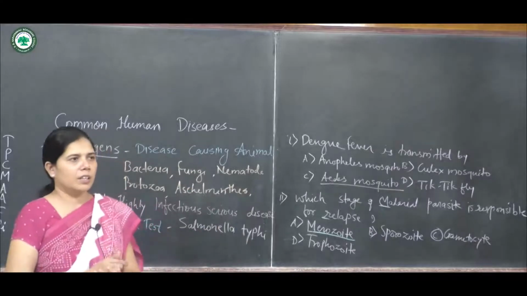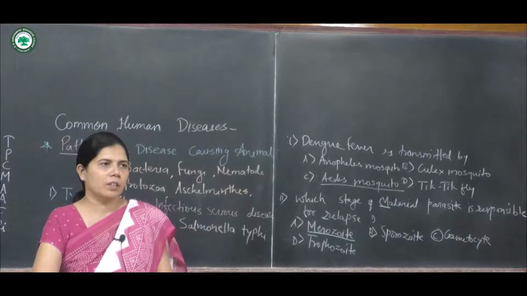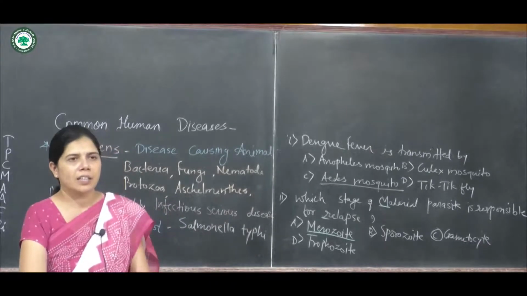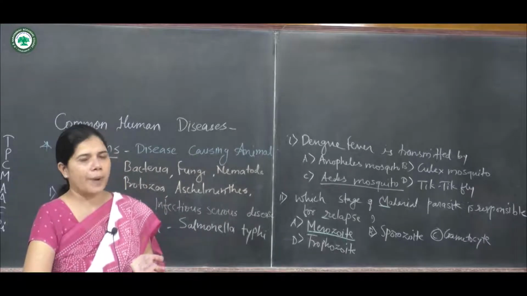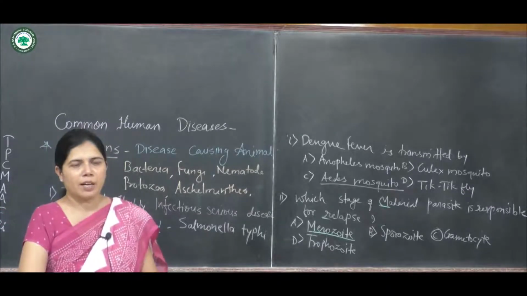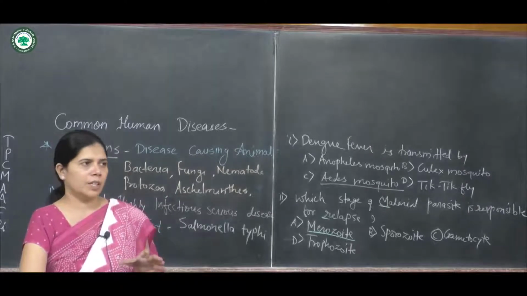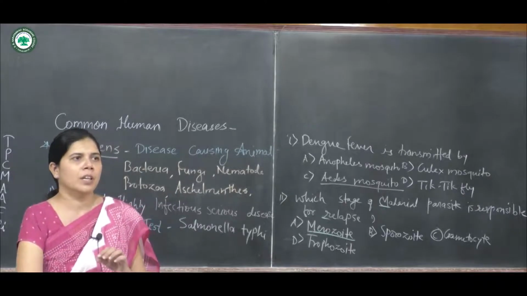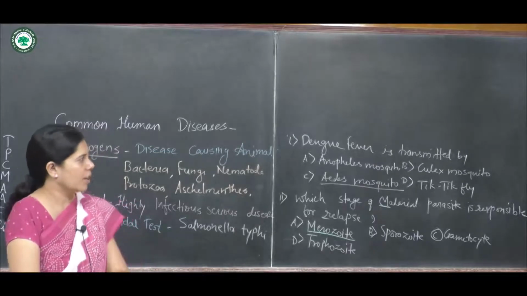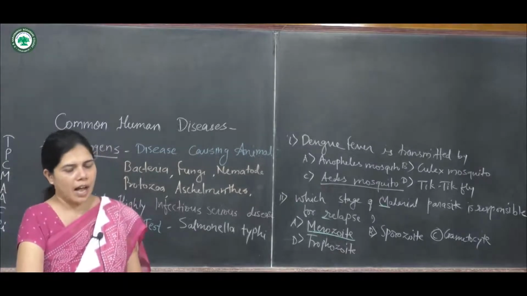You have to learn the small tricks as well as a detailed study about the common diseases, their symptoms and their pathogens: what the pathogens are, what the symptoms are, and what the vector of these diseases is. There may be confusion, but keep the confusion away, and the small tricks can be used for the answers.